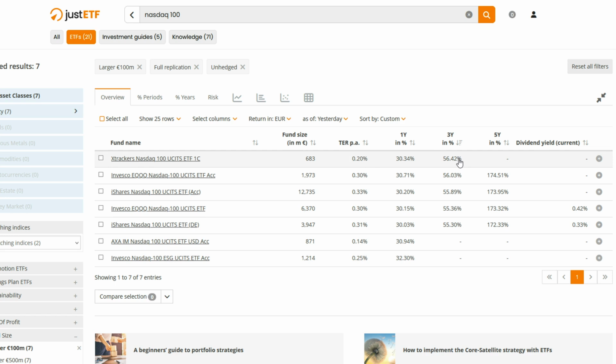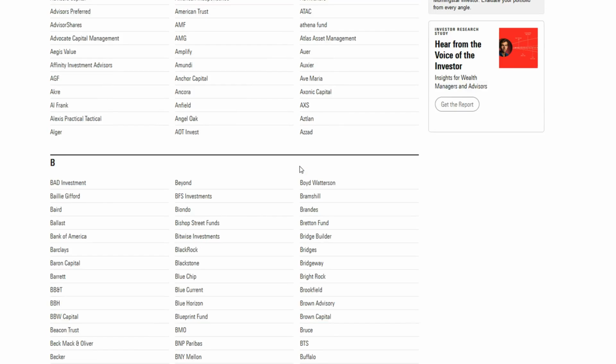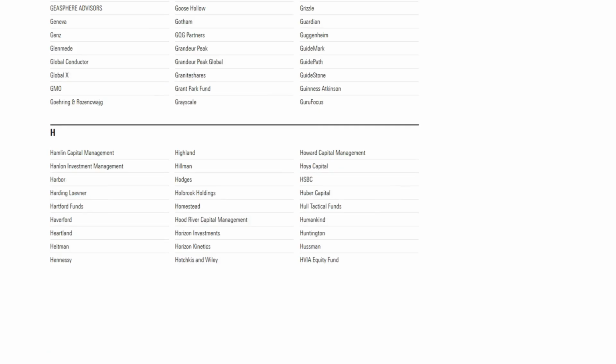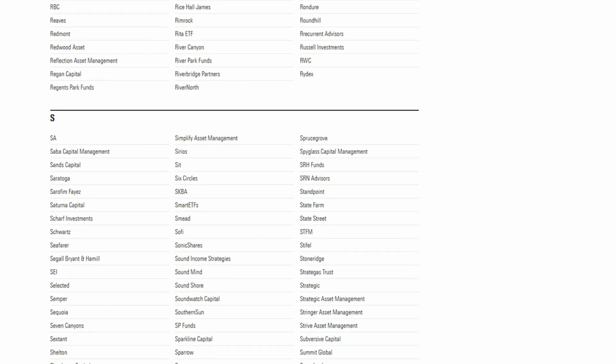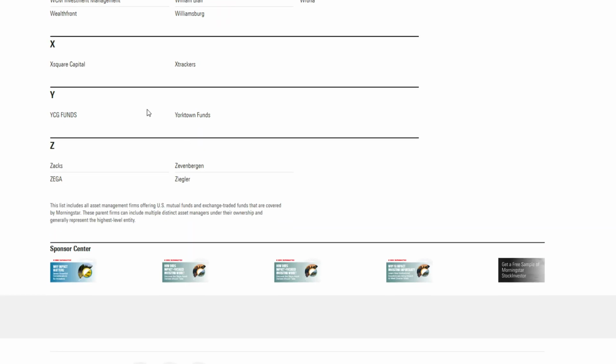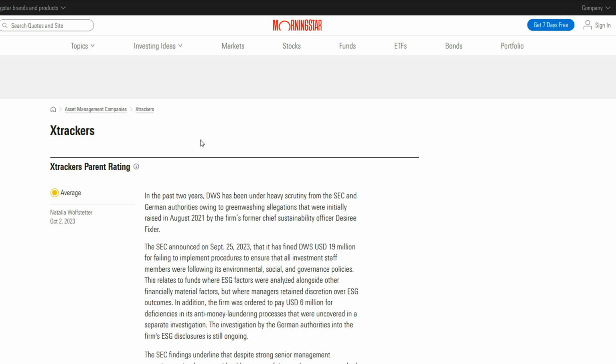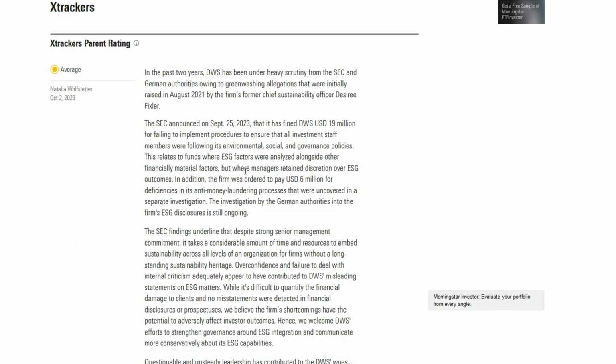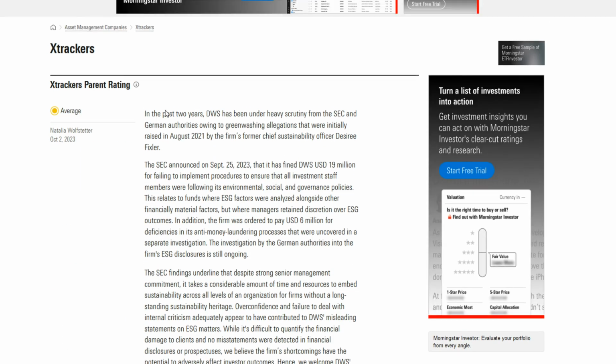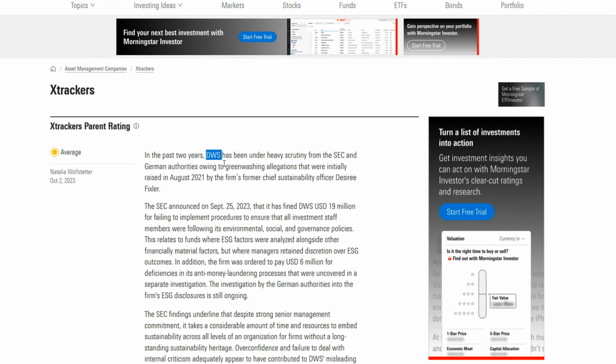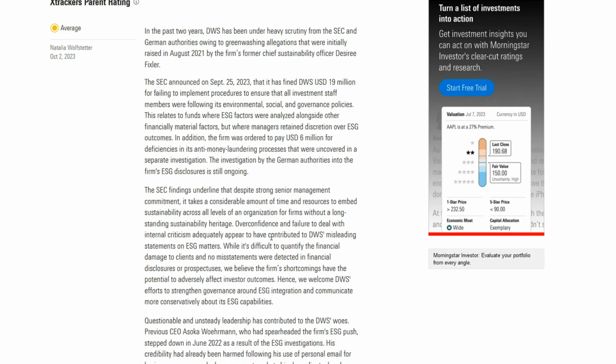So after a long enough time frame, it makes a difference, but I still want to see what Morningstar tells about Xtrackers. So we can go down and search for them. And let's see what their evaluation is. So the first thing we see is not good. So it's basically run by WS company, and it's been under heavy scrutiny from SEC and German authorities regarding greenwashing allegations. All right, so that's not that serious actually.